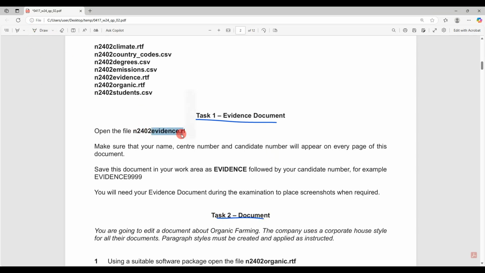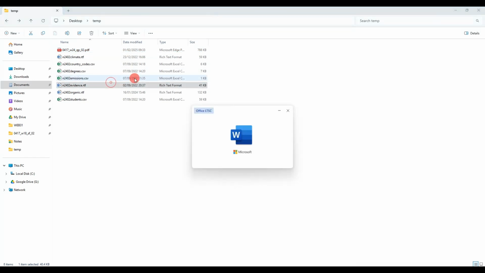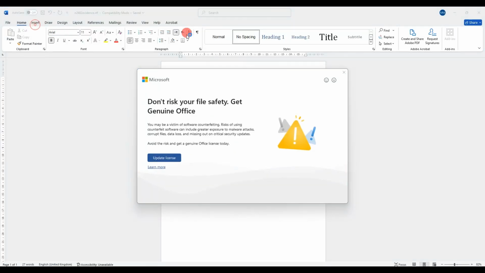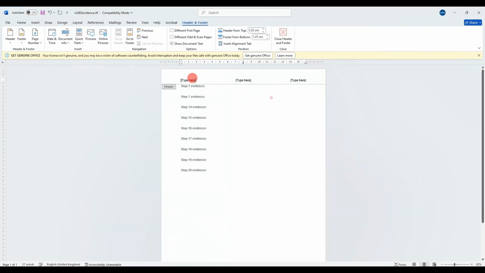Now let's open this file and make sure that our name, center number and candidate number appear on each and every page. That means you can put it either in the header or in the footer. Where is the file? This is the file. So just put it in the header. Then make sure that my name, center number